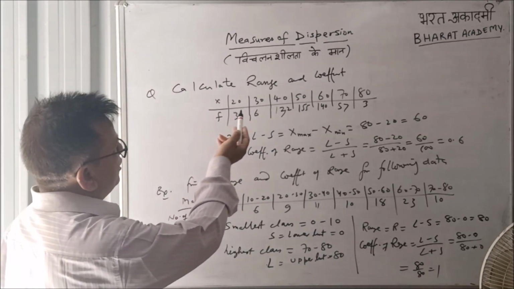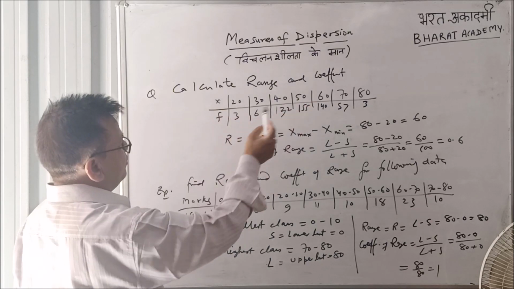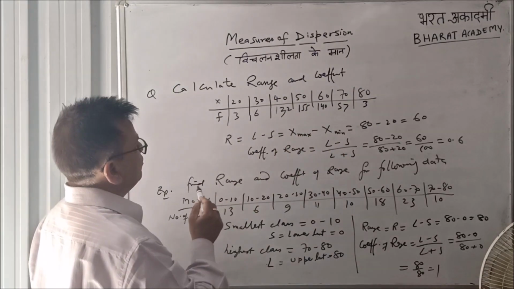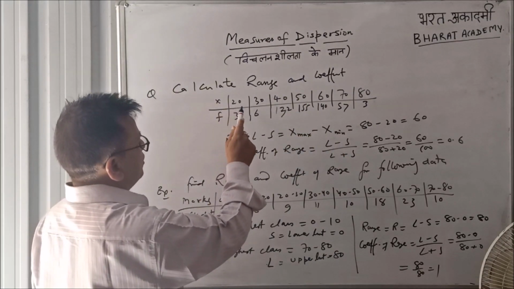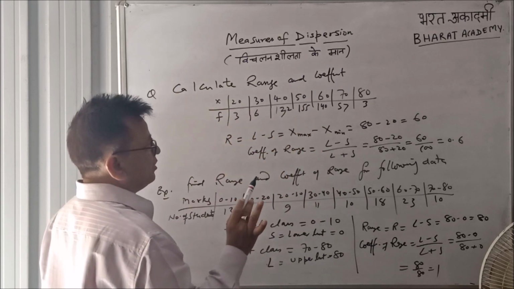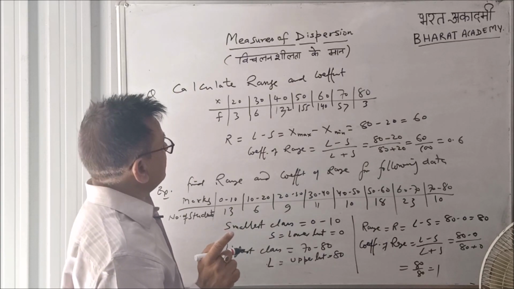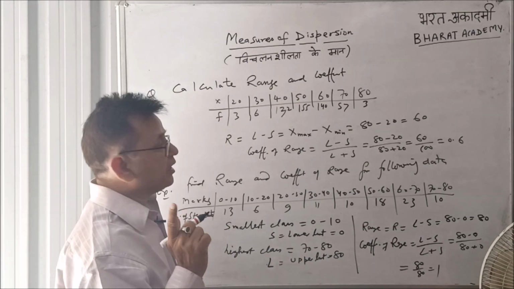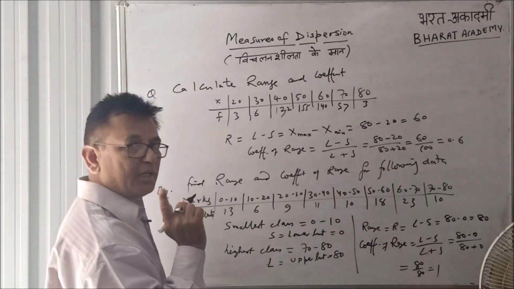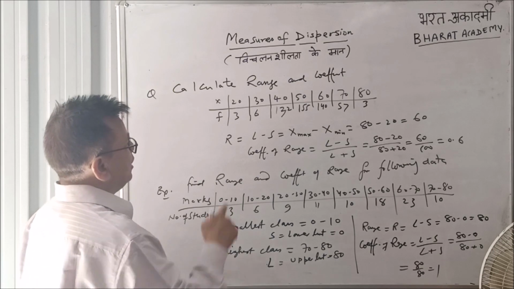Example: calculate range and coefficient of range for this discrete data. These are the values of x, these are values of frequency. Values of x are 20, 30, 40 up to 80, and their frequencies are 3, 6 up to 3 again. One thing you should keep in your mind, कि frequency plays no role while calculating range. We only have to find the minimum value of x and maximum value of x.